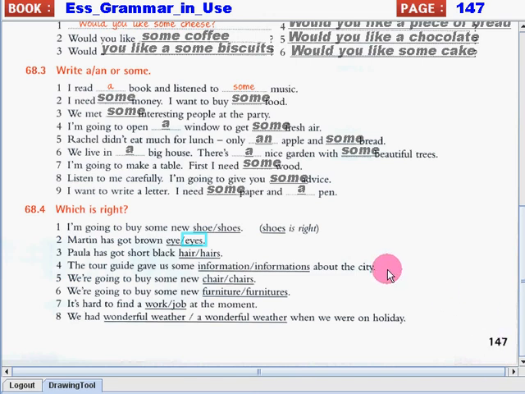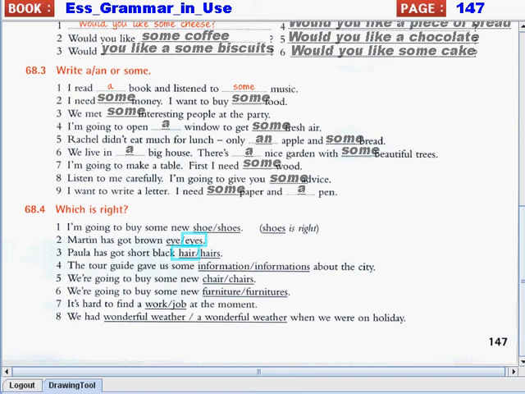Number 3. Paula has got short black hair or hairs. Of course, here we should say hair only, not hairs. Just like paper, hair is considered an uncountable noun.